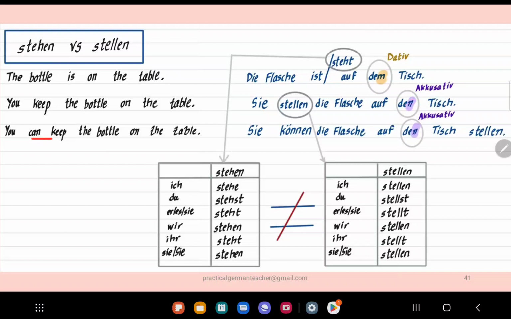Then just using a Modalverb, you can keep the bottle on the table. So sie stellen goes here at the last position, infinitive form, and here it is können. Sie können die Flasche auf den Tisch stellen. Question and answer for you at the same time. If I change this sie to du, it will become kannst. If I have du over here, it will become du stellst. But when I use du over here, this will become kannst, but this will still remain stellen because it has to be in infinitive form when used with a modal verb. So I hope you are clear on what's stehen, what's stellen.